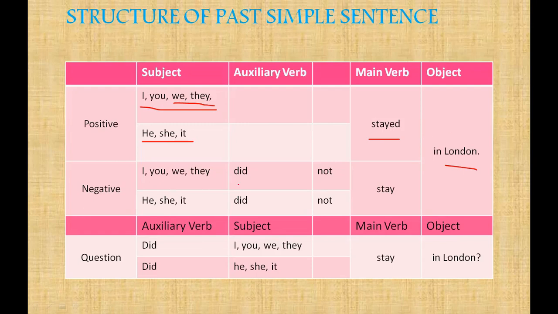For a negative, I did not stay, he did not stay in London. Did not. So this did would denote that it is a past tense. Here in a positive, this ed or the other irregular past form. Now for a question, this did is going to come here and this subject would come here. That is how you form a question. Did you stay in London? Did she stay in London? So these are the structures for a simple past tense.